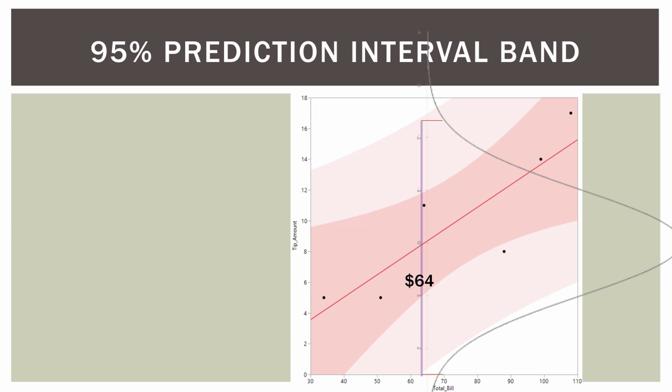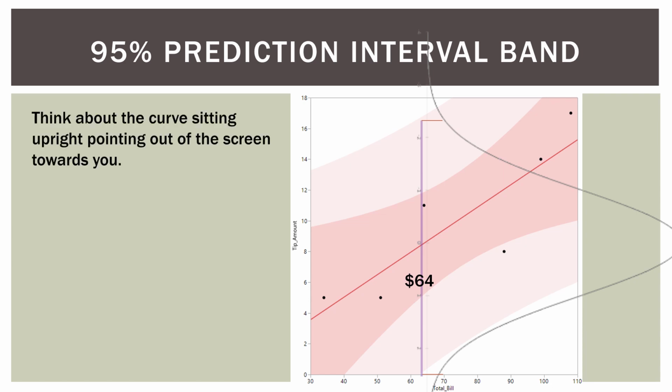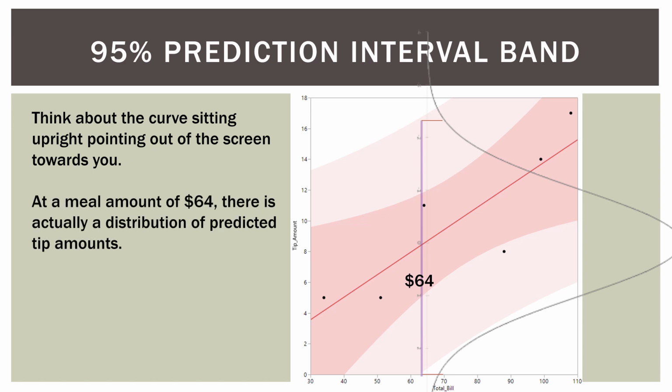That's how wide our prediction interval is. That's a rough estimate, of course. So think about the curve sitting upright, pointing out of the screen towards you. If you took this distribution curve and put your finger on the tip over here on the right, and then pulled it up, pointing at you, you'd have this distribution sitting on our graph here. So at a meal amount of $64, there's actually a distribution of predicted tip amounts that fall along that interval.